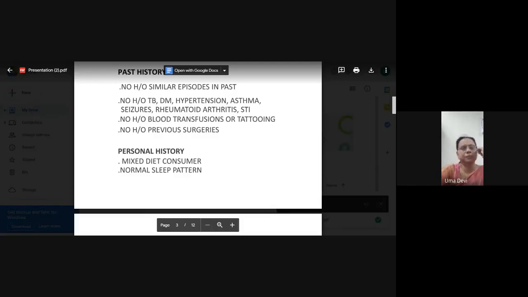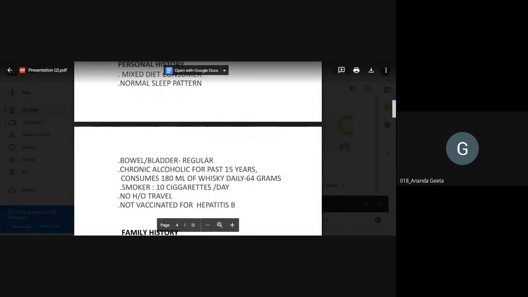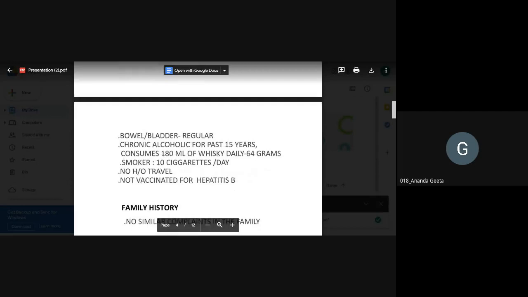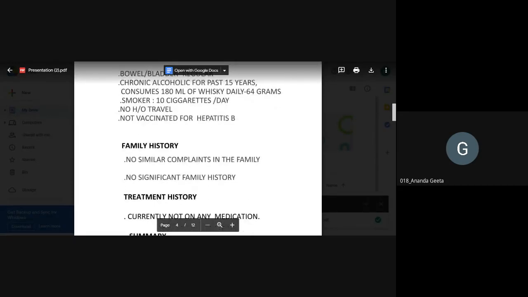Then personal history. Patient consumes a mixed diet. Normal sleep pattern, bowel and bladder habits are regular. Chronic alcoholic for the past 15 years. He consumes 180 ml of whiskey daily, that accounts for 64 grams. He is a smoker, he smokes 10 cigarettes per day. No history of travel, and he is not vaccinated for hepatitis B.